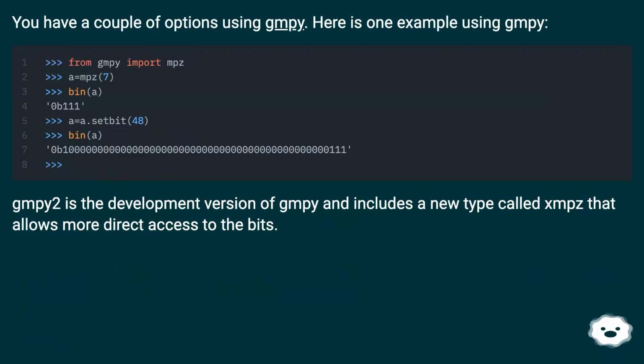You have a couple of options using GMPY. Here is one example using GMPY. GMPY2 is the development version of GMPY and includes a new type called XMPZ that allows more direct access to the bits.